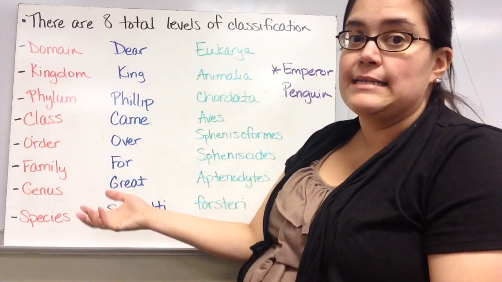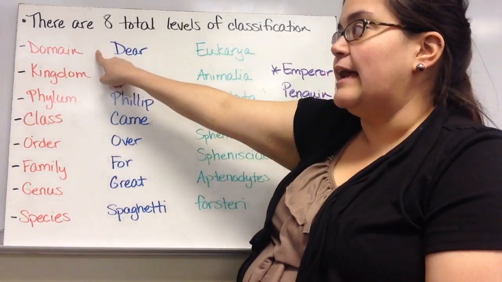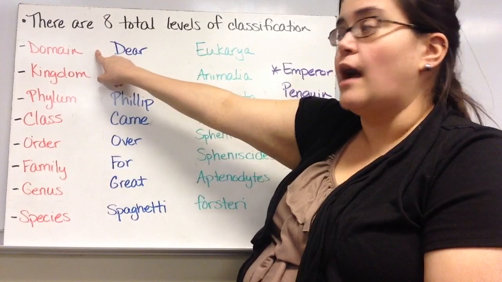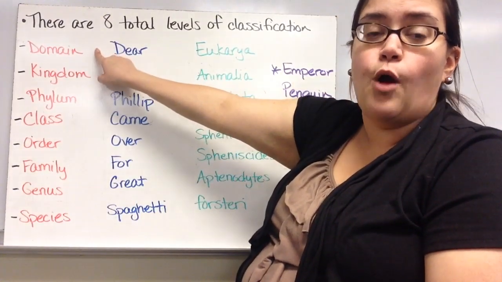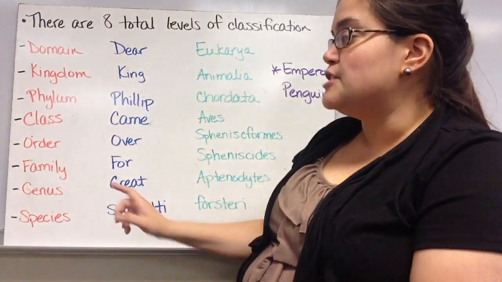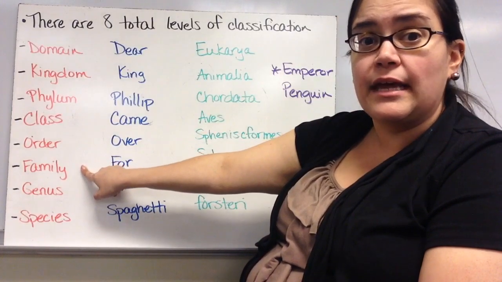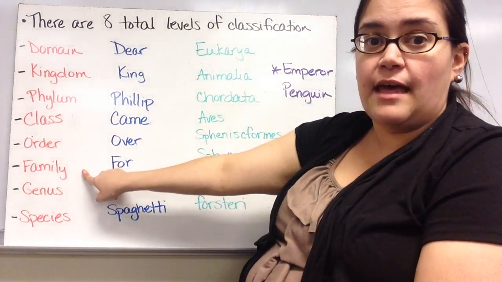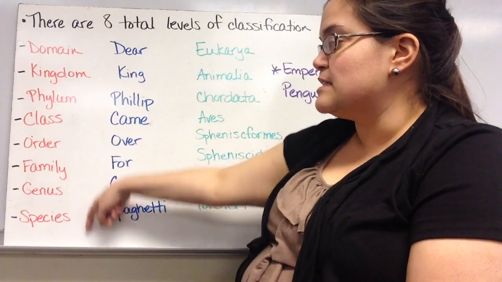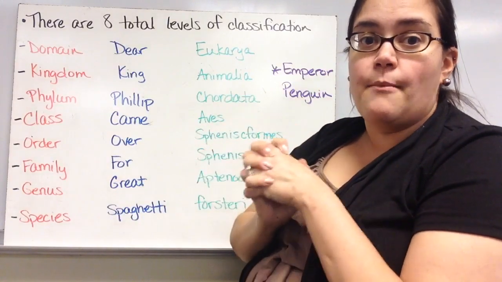It just depends on what it is. Something like a plant, we're not going to have very much in common with them, and so we're only in the same domain. But something like a chimpanzee, we might be in the same family because we're very closely related to them. So as you go down, the groups get smaller, but the groups have more in common with each other.